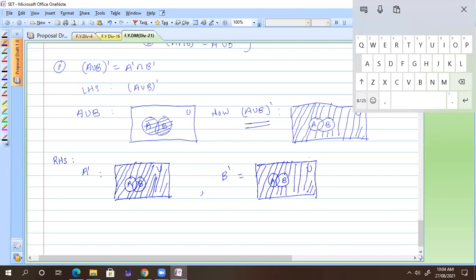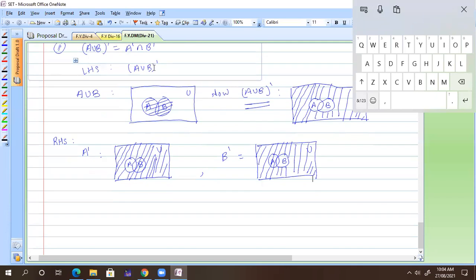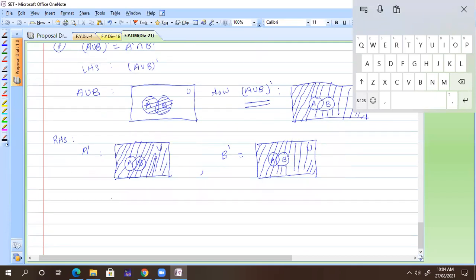Now what does the law say? The law says A dash intersection B dash. So what is that intersection? Intersection of those two sets. Tell me what it comes to. Intersection means the common part in A also and in B also. So what is that common part?